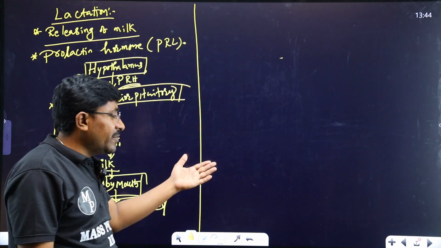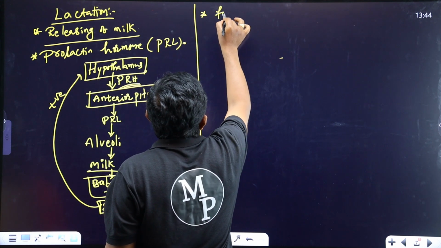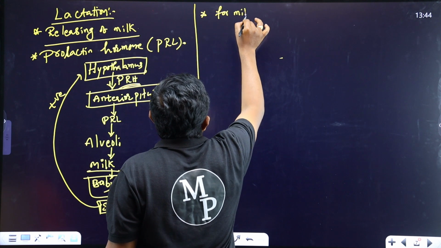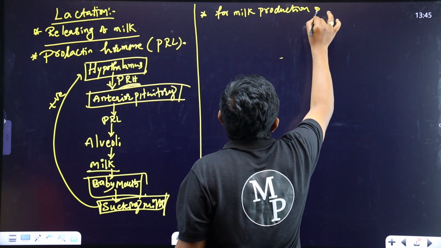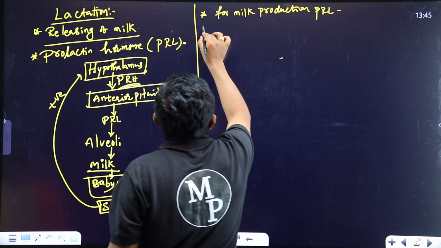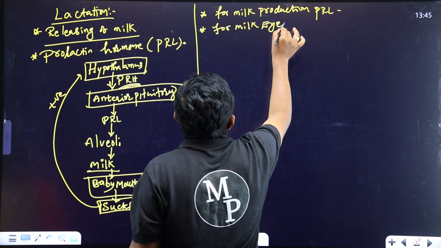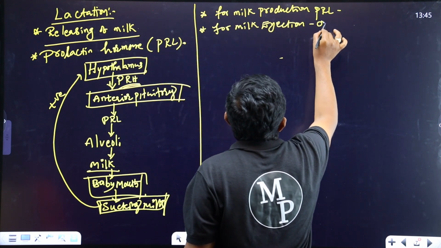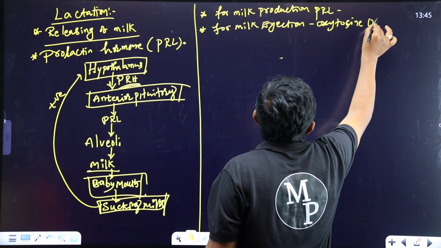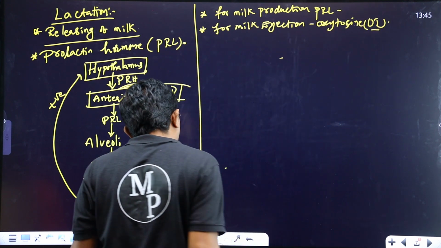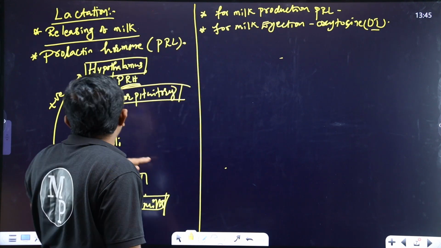Hormonal regulation. In the previous class, we clearly discussed the milk production purpose. I'll write one more point here. For milk production, prolactin hormone. And for milk ejection, oxytocin. Okay, its short form is OT. So these two words are very, very important here.